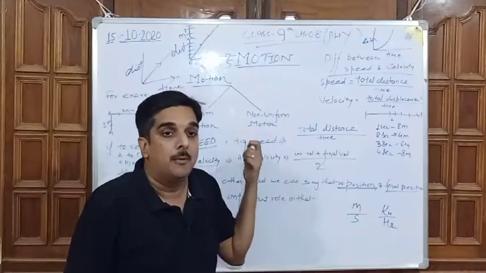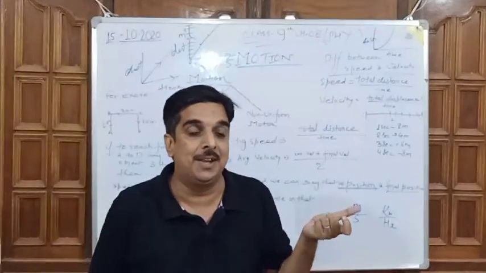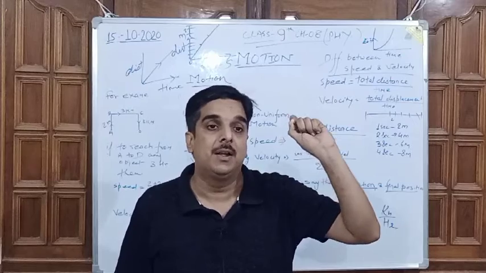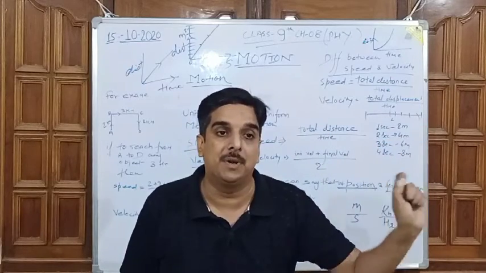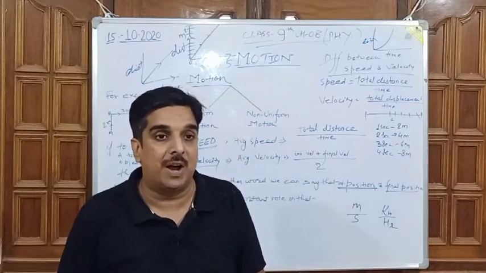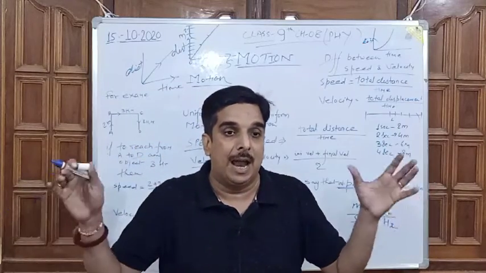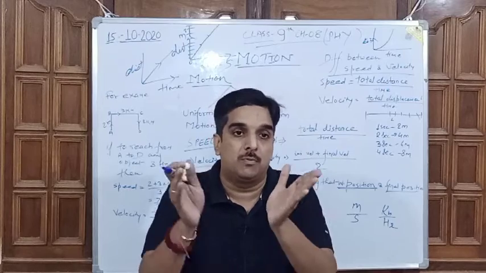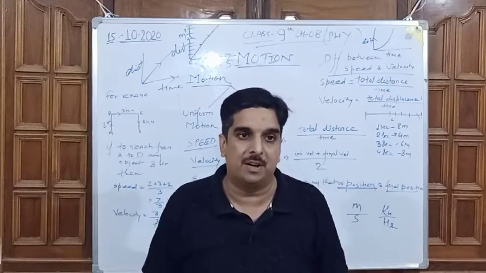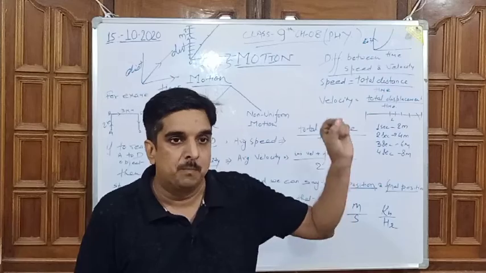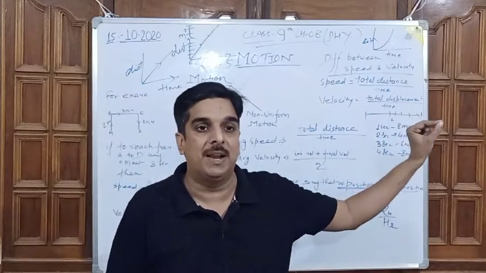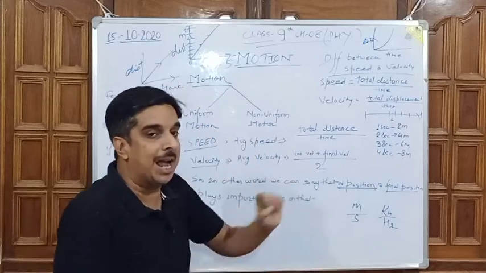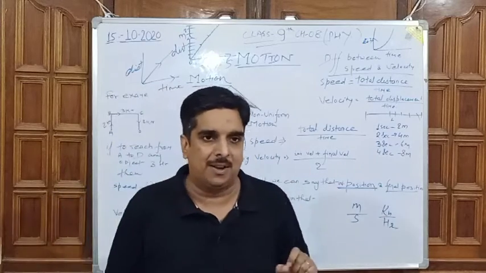So now, what is velocity? Velocity is the total displacement in a particular time period. We have to find out the displacement and divide it by the total time taken for the completion of the displacement. So velocity is equal to total displacement by time taken. So this one is the fact.